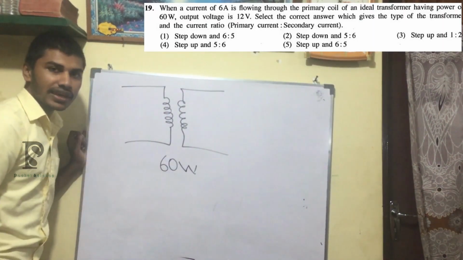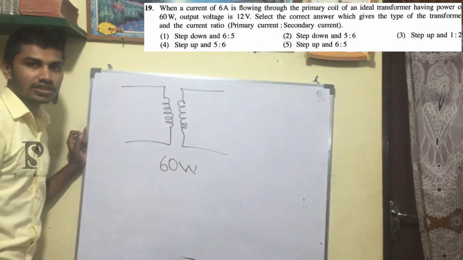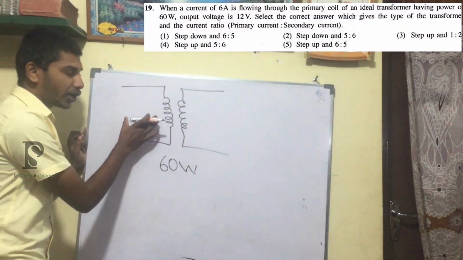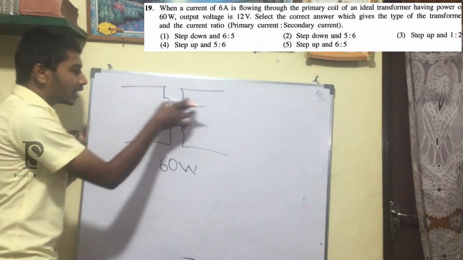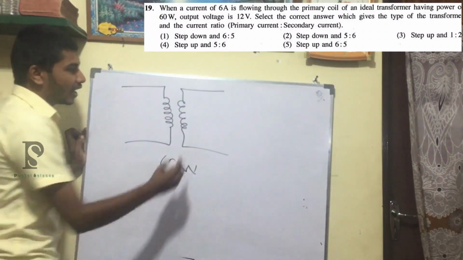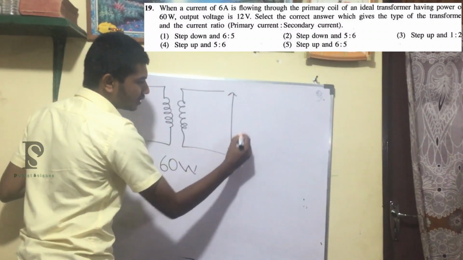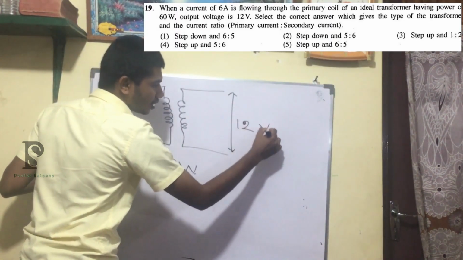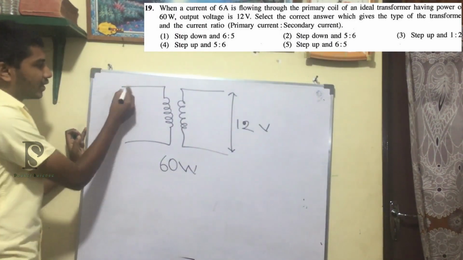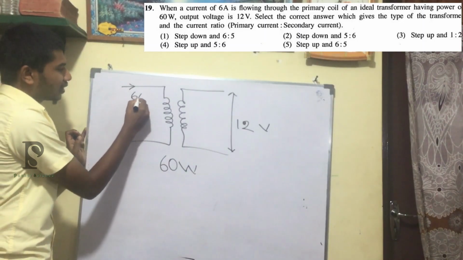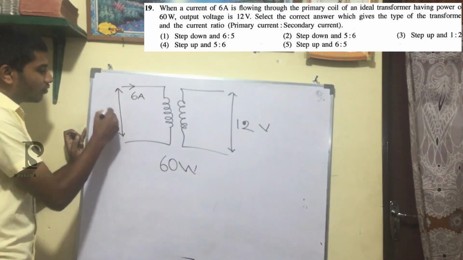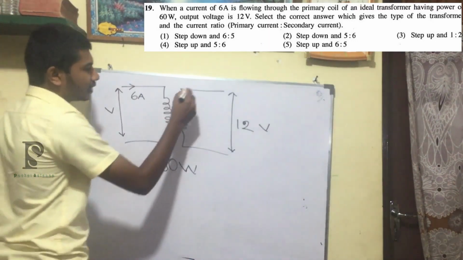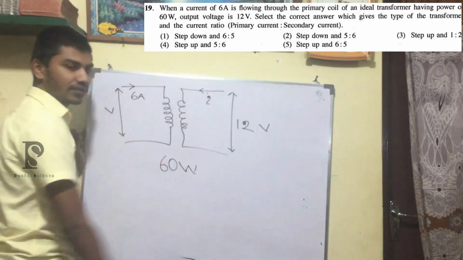The main assumption that they have said is this is an ideal transformer, right? Which means there is no power loss between the primary and secondary coils. So here also you have 60 watts and here also you have 60 watts. And also they are saying the output voltage is 12 volts, right? And the input current is 6 amperes. Okay, so what we have to find is, here there's a voltage of V, we will assume, and here we have a current of I, right?